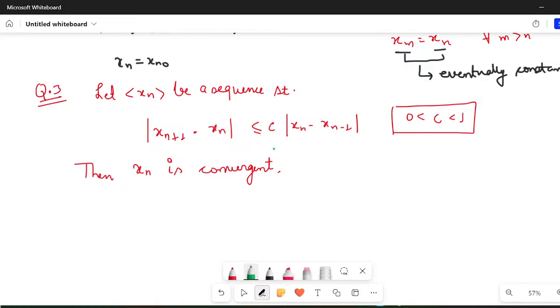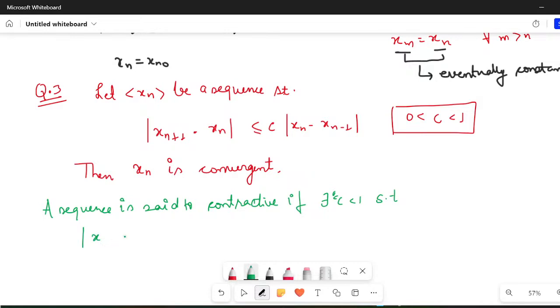This particular definition is at times referred to as the sequence being contractive. So I will write it here. A sequence is said to be contractive if there exists some c belonging to (0, 1) such that |x(n+1) - xn| can be made less than or equal to c times |xn - x(n-1)|.